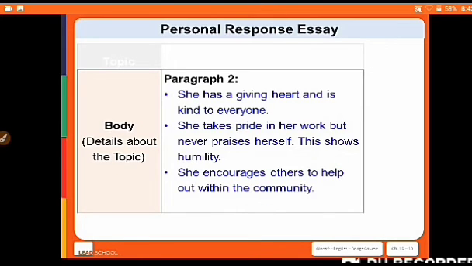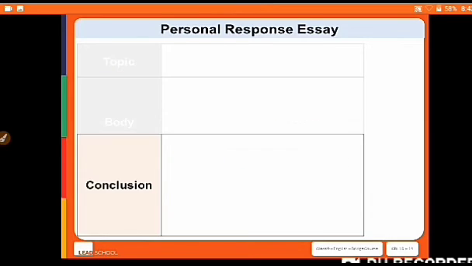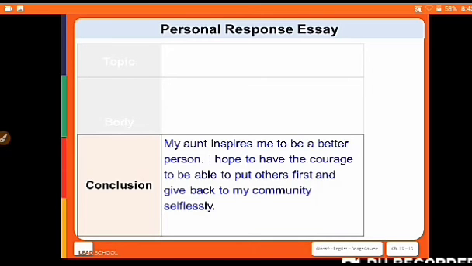Here is what the second paragraph looks like in points. Next, I will finish my essay with a conclusion. For my conclusion, I will add my thoughts on what my aunt inspires me to do. My aunt inspires me to be a better person. Because of her, I hope that one day I will also have the courage to give back to my community selflessly. Let me add these details in.